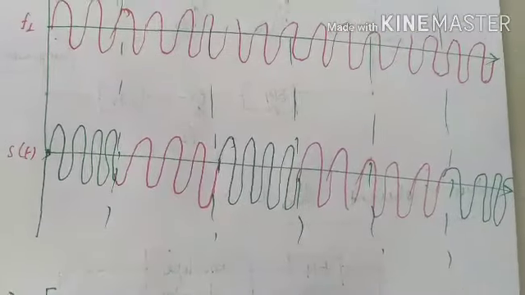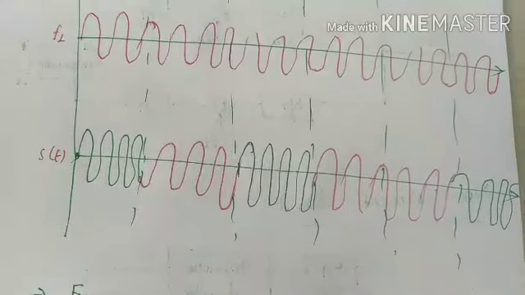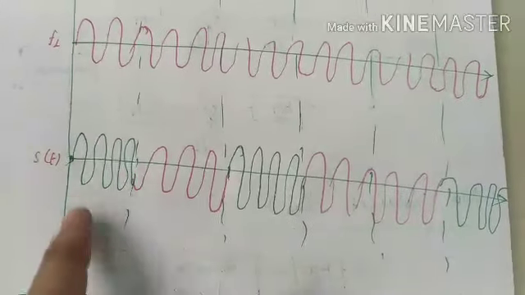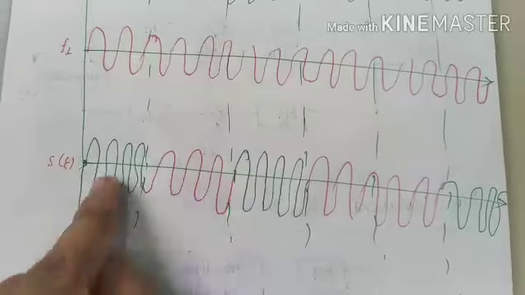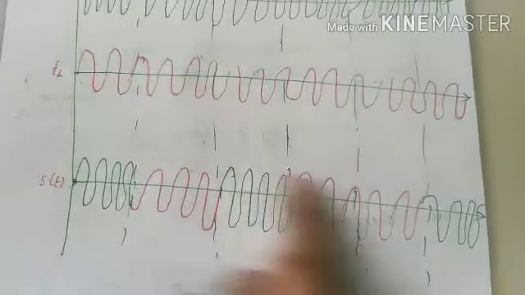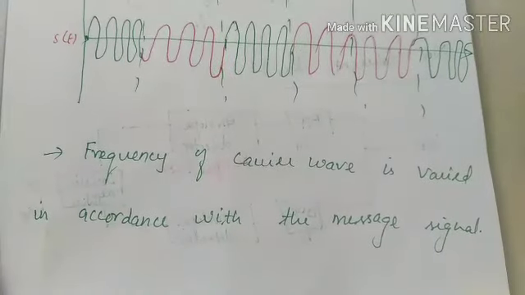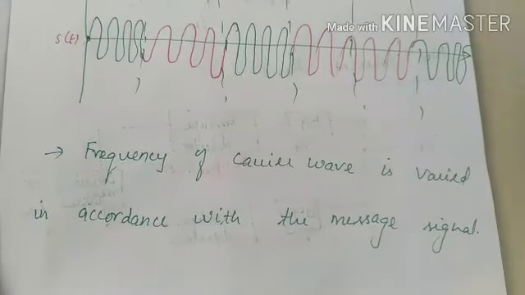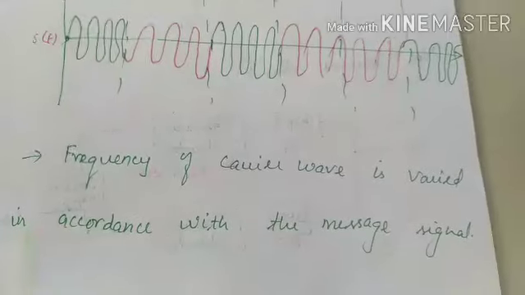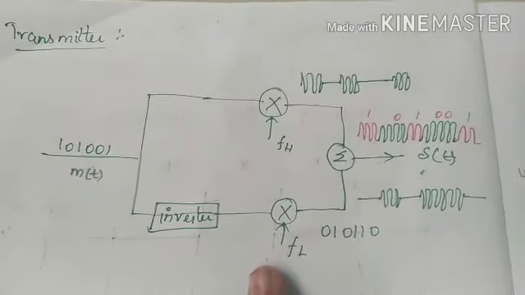See the difference? In the modulated wave also you can see the difference between bit 1 and bit 0. This is our modulated transmitting wave, 101001. This is our modulated signal. So this is the definition of frequency shift keying: the frequency of the carrier wave is varied in accordance with the message signal. Now we will see the transmitter and receiver part of frequency shift keying.